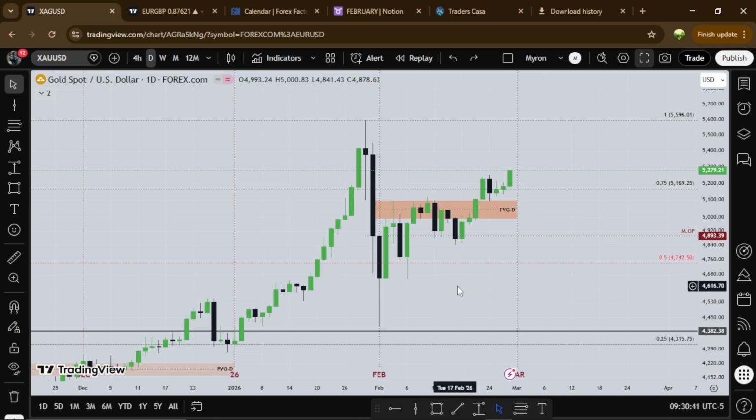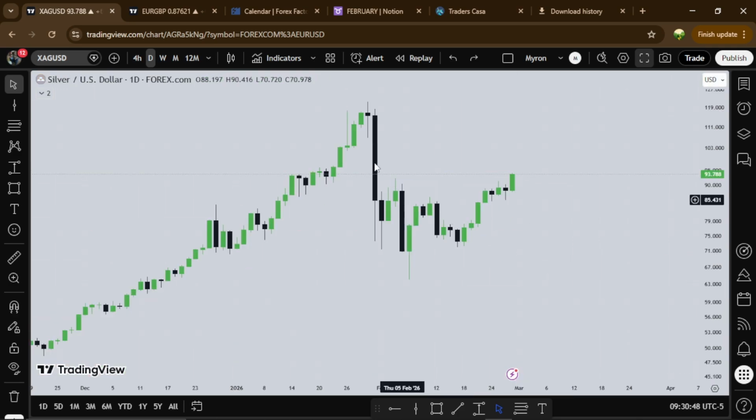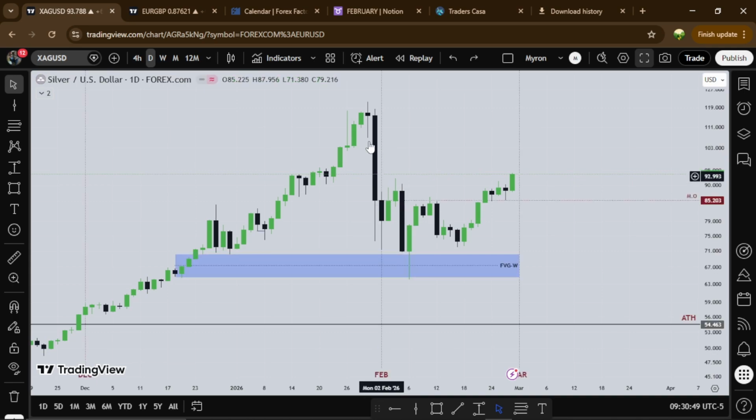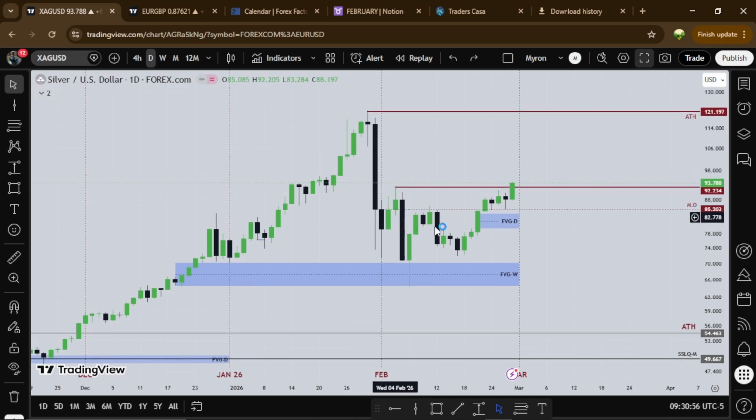Let's hop on silver and see what silver did, right? So this is silver, and silver created a huge fair value gap, even bigger than gold's, right? So we see February having a small range. After a huge upside in the first month, in the second month we see kind of range-bound price action for the first to the second week. Then the third week and the fourth week.